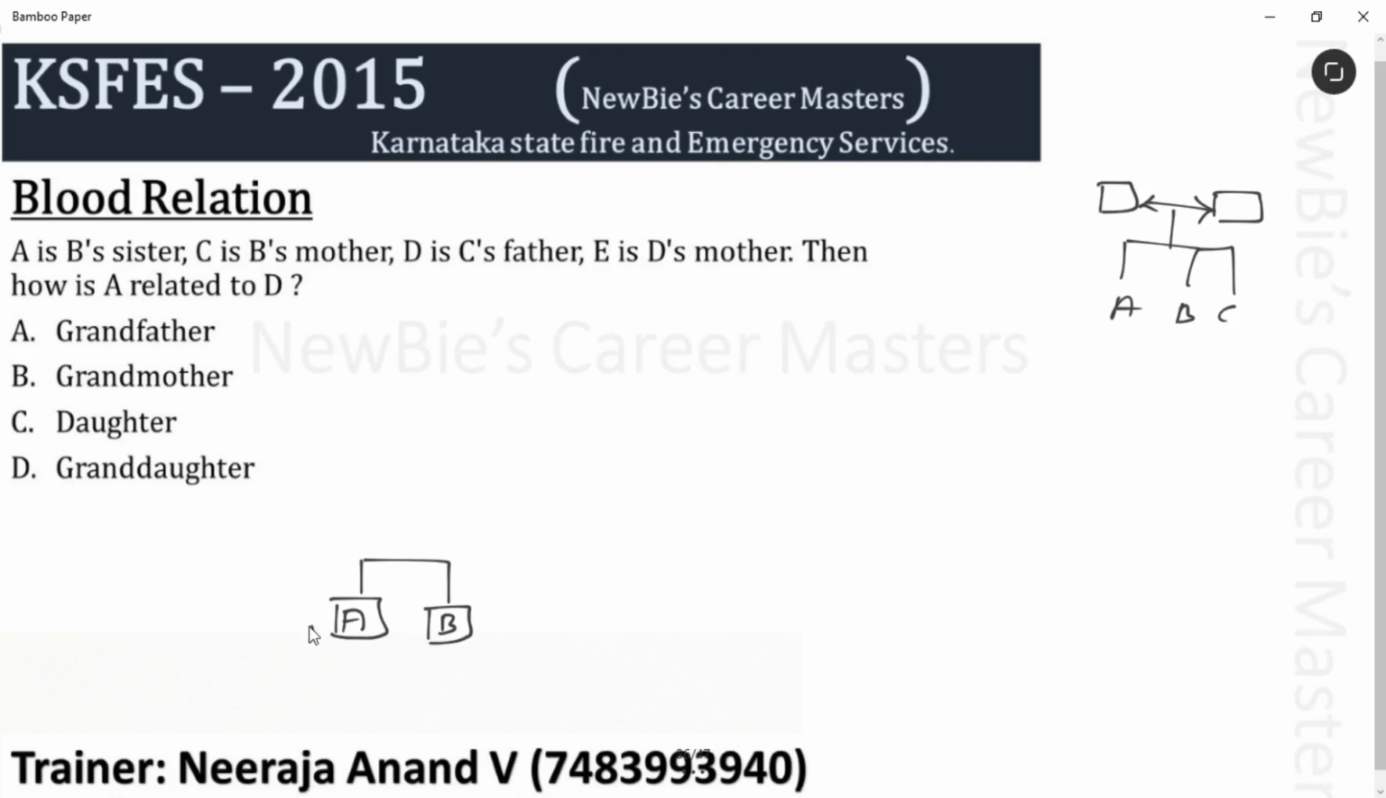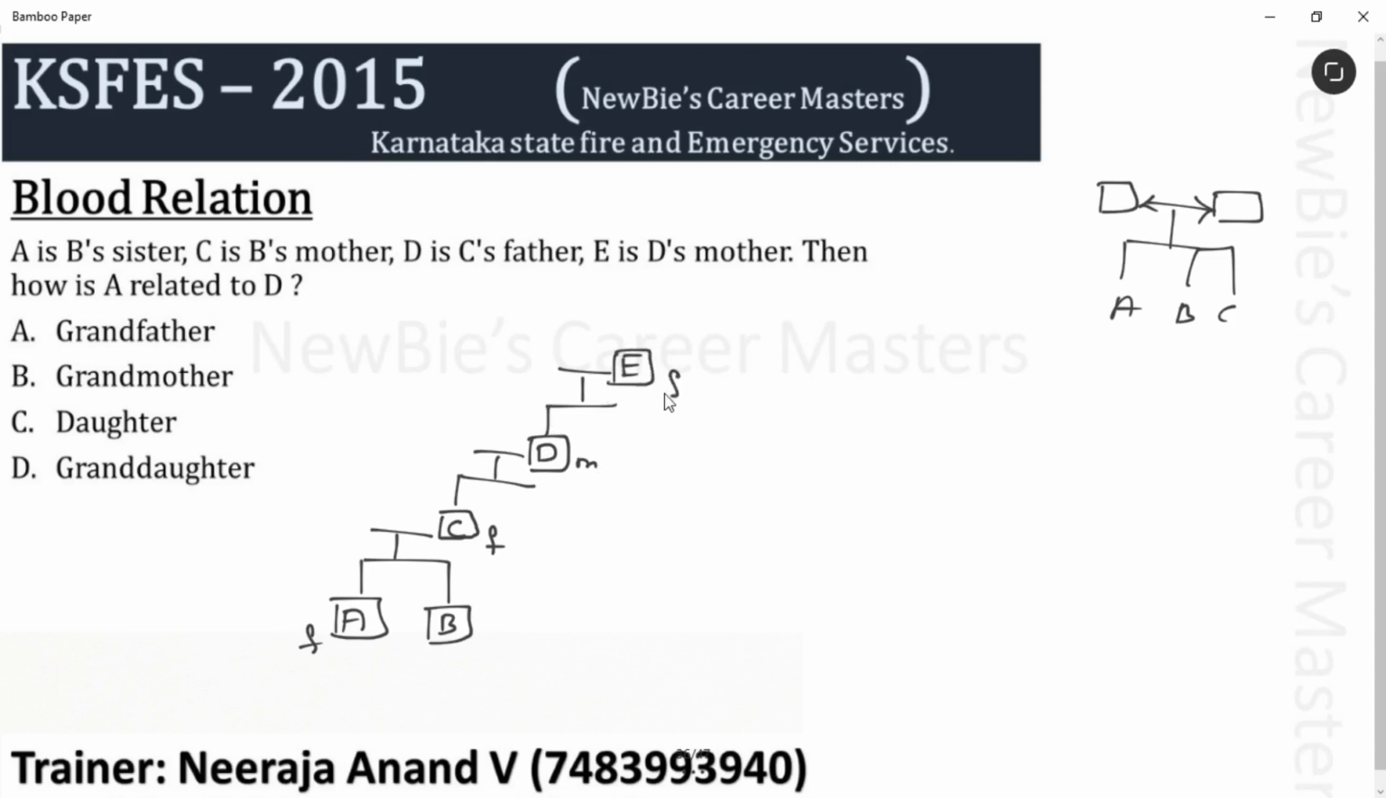We can fix A's gender as female, but we can't fix the gender of B. There's no proper information for that. See, A is B sister. Yes, we know gender of A is female, but what about B? We can't fix. Okay, let's continue. C is B's mother. We can fix C as female. Okay, then D is C's father. What is the gender of D then? Male. Because D is the father of C. Okay, then E is D's mother. What about E now? Female.